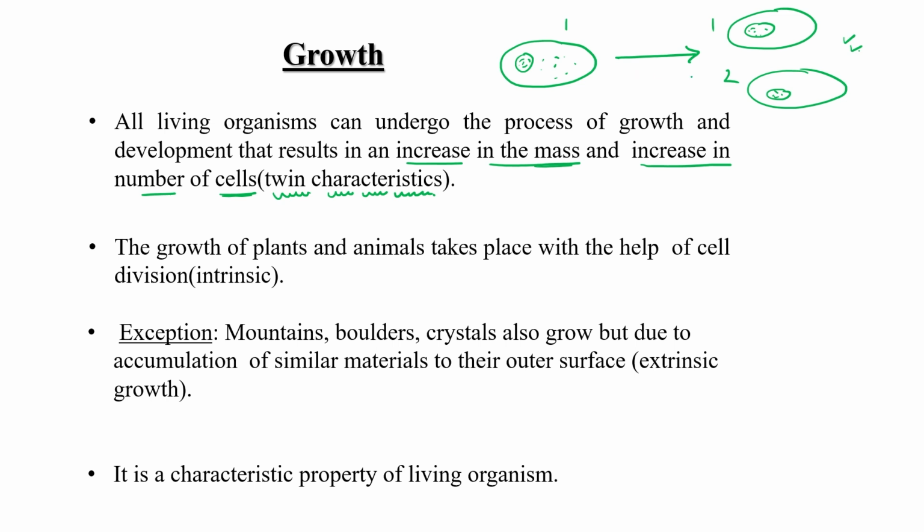So in the case of a prokaryotic cell, we can say this is reproduction. So I can write down over here reproduction, and we can also say growth.